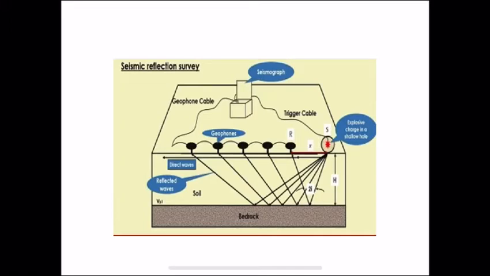The body waves are of two types: the P wave, or primary wave, and the S wave, or shear wave, also called the secondary wave. Here we are basically generating these body waves at the source, either P waves or S waves, just as during seismic activity or an earthquake. So it is called the seismic reflection survey.